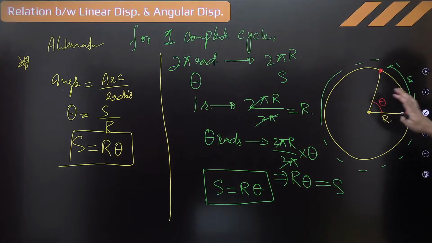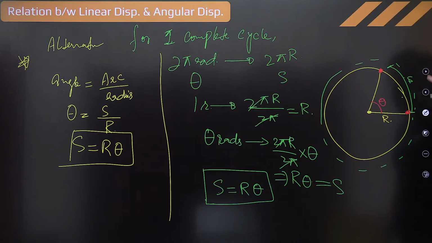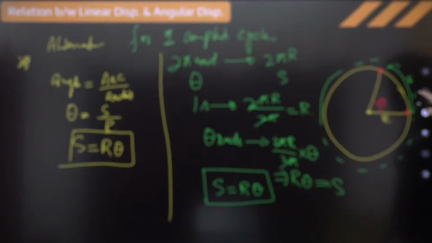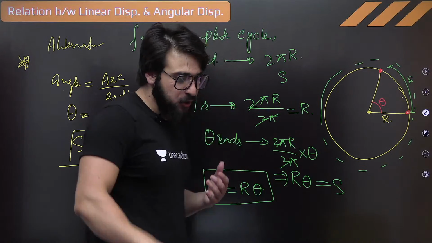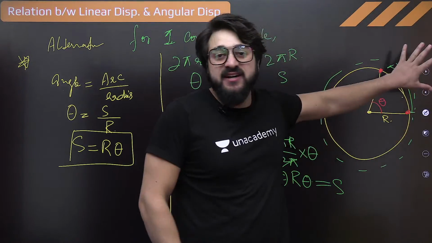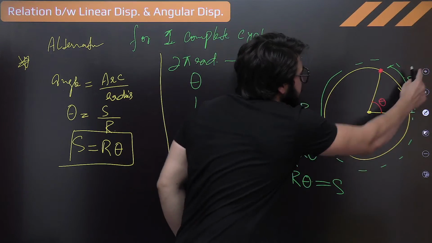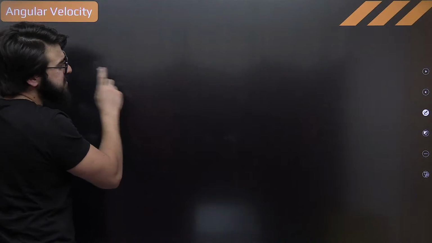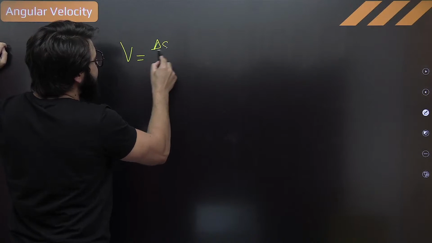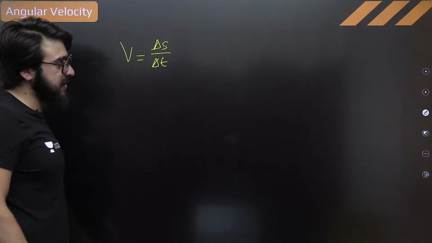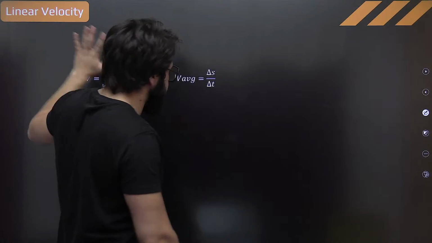Now we have the angular velocity. The angular displacement relation is basically done. We now need to talk about angular velocity. Listen to me very carefully, how I'm going to make you understand this. If this particle is moving in a circle, first tell me what is the linear velocity. Velocity is the change in displacement, delta S upon delta T. First, we'll discuss the linear velocity only.